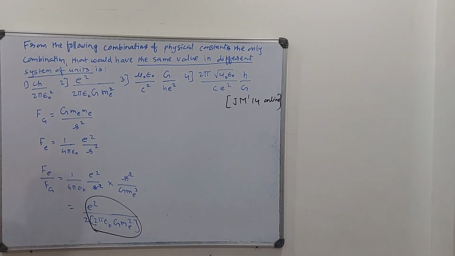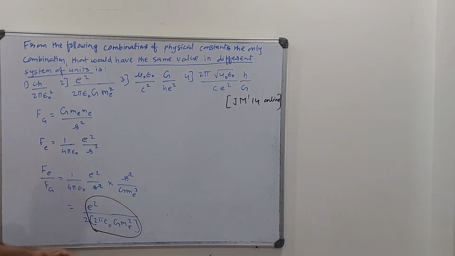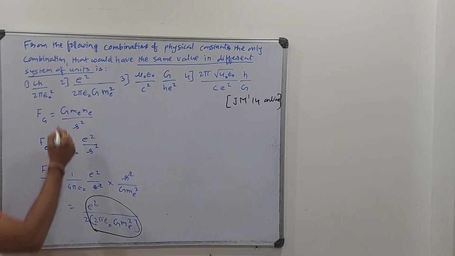When I took the ratio of these two, I got this figure, and the same figure is there, and this 2 is nothing but a constant. So it is nothing but the ratio of the forces. The ratio of forces is always a unitless quantity. So we can consider that this is dimensionless. Fine, so the answer for this question is option 2.